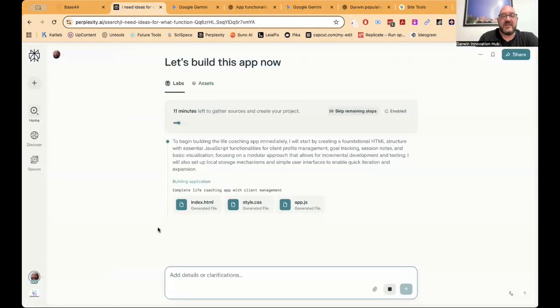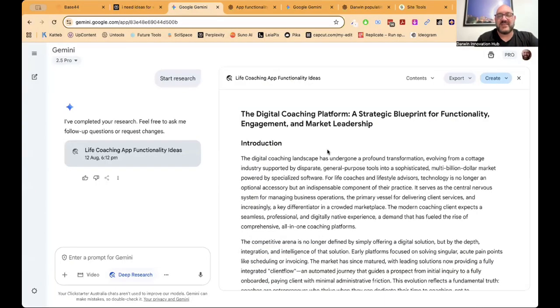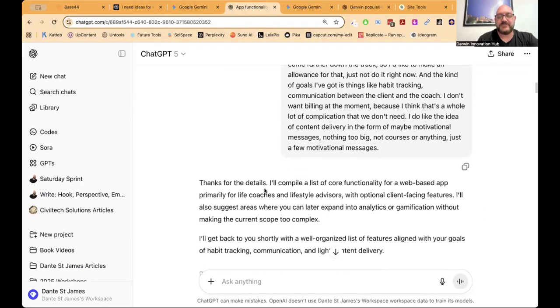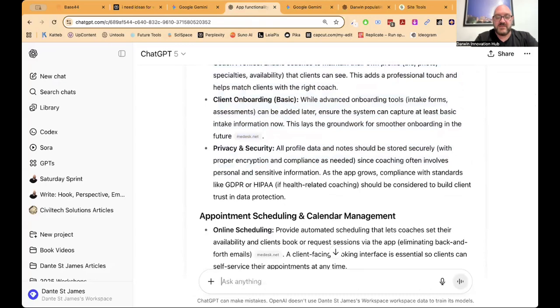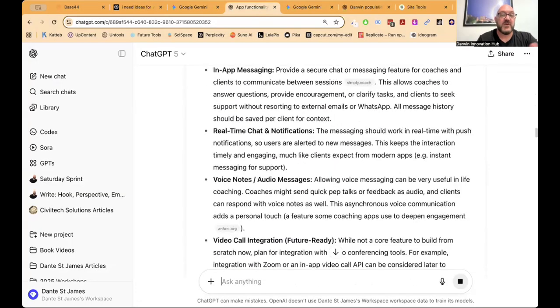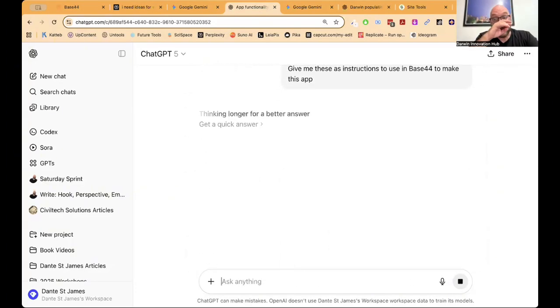What we want to do is get, and actually Perplexity is now skipped way behind, it's doing super deep research in the background that is probably going to take too long for this webinar to cover. So what I really want to do now, I've found out what all these things are. I'm going to take maybe the bit from ChatGPT. It's got a list of the core functions for this life coaching app. So what I could do is essentially take that and ask it to give me these as instructions to use in Base44 to make this app. It knows what Base44 is, which is the system we're going to use to make the app.